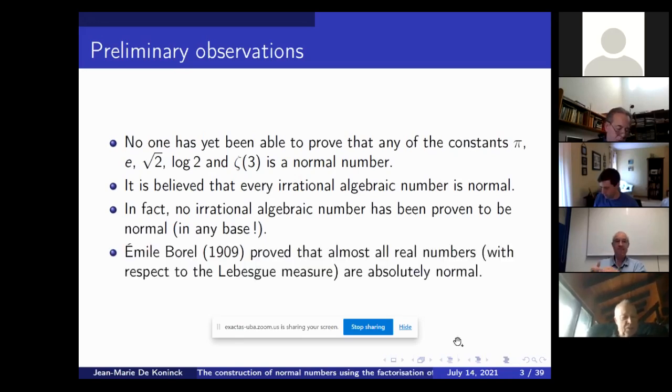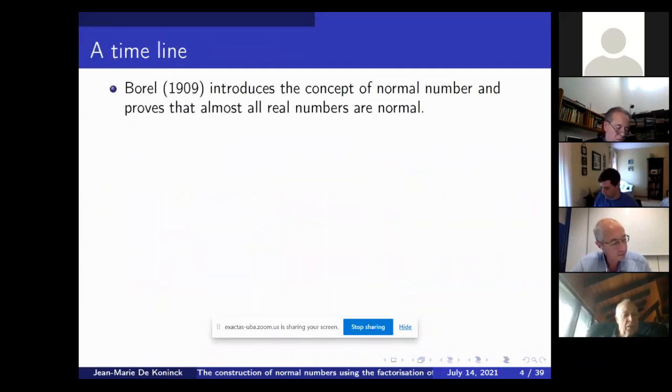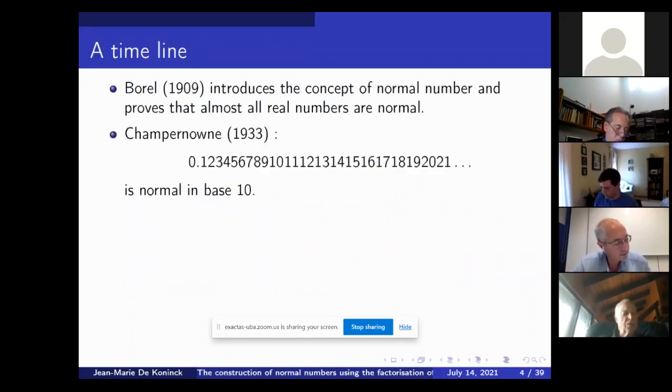And what's surprising about normal numbers is there's a lot of them. In fact, Émile Borel, more than a century ago, proved that almost all real numbers with respect to the Lebesgue measure are absolutely normal. So let's look at a quick timeline of the events. Borel introduced that concept in 1909 and proved that almost all real numbers are normal.